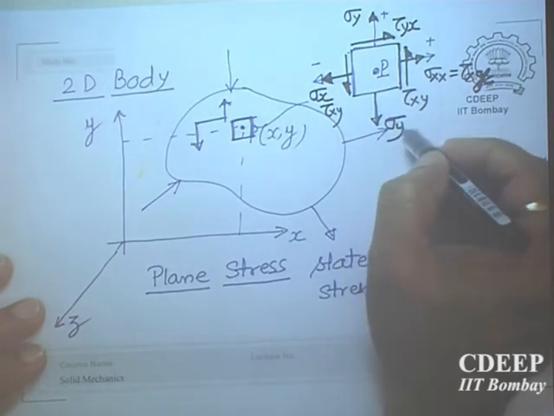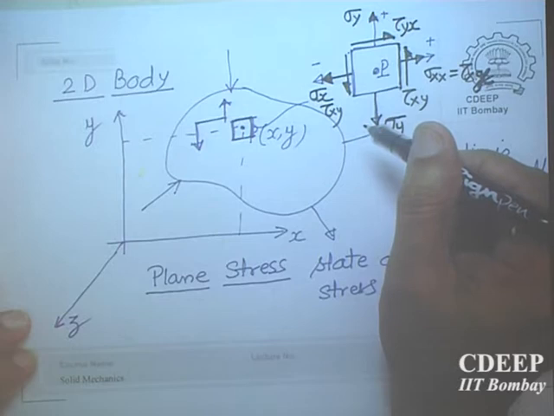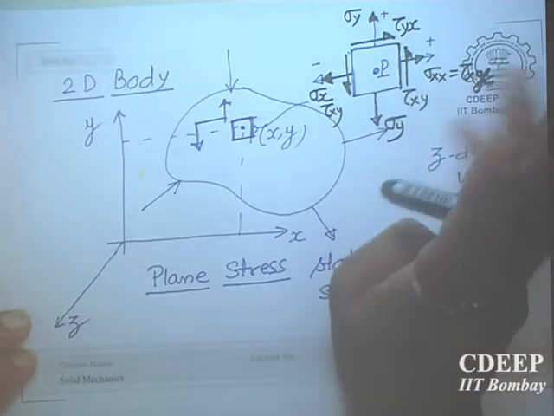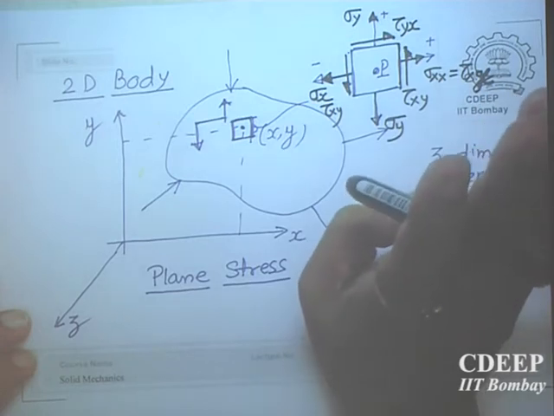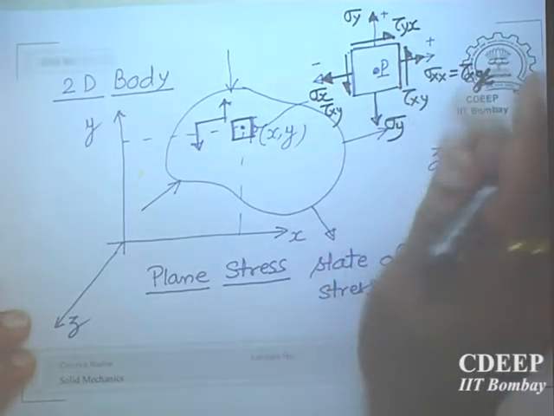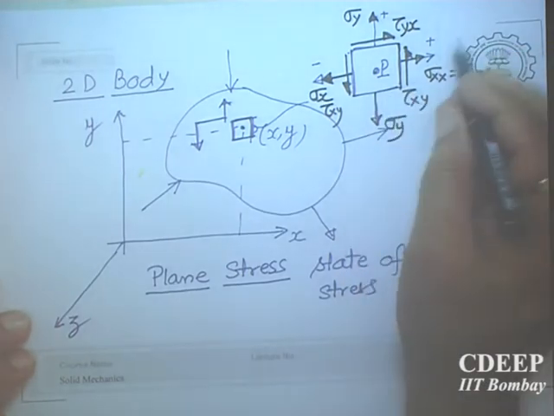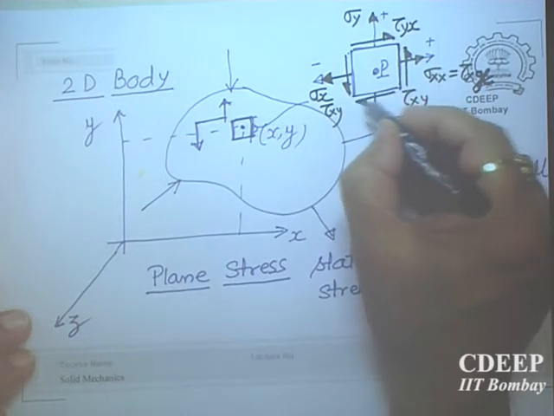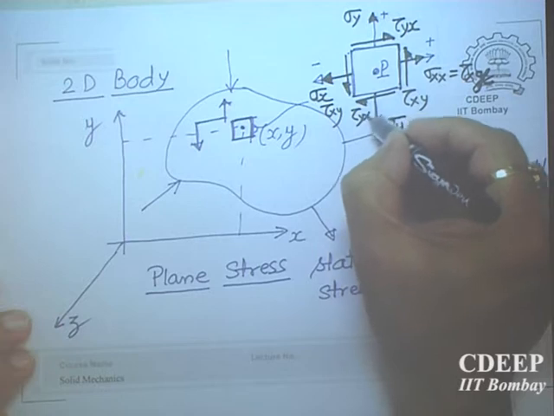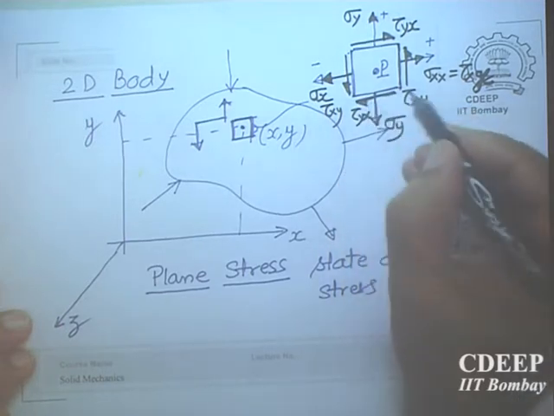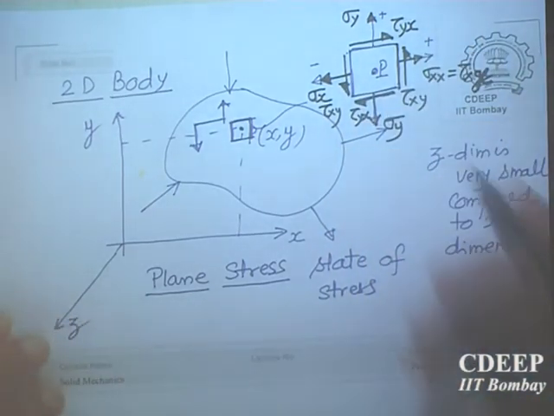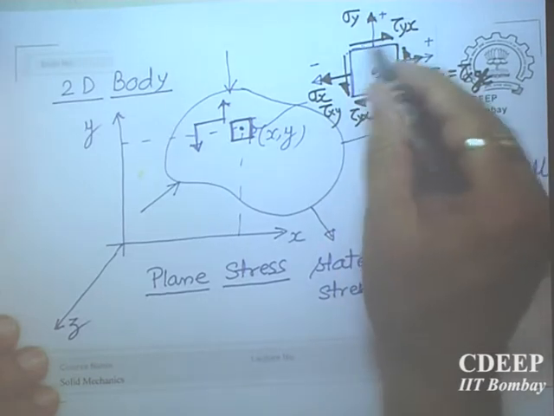This is a positive stress, but on a negative plane, positive stresses are always in the negative coordinate direction. And I told you this can be justified. On a negative plane, the positive shear stress will be in the negative y direction here. So tau yx, and here also you see that this shear stress tau yx and tau xy are again at the common edge. Here they are pointing away, here they are pointing towards it.